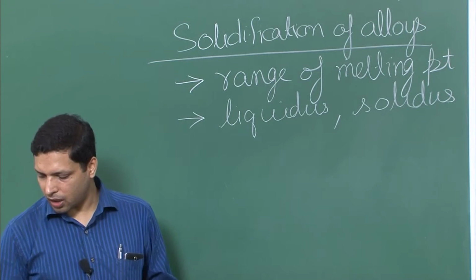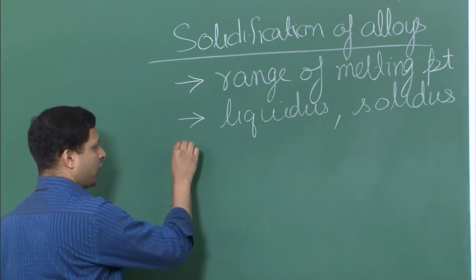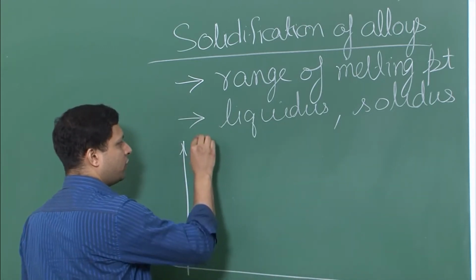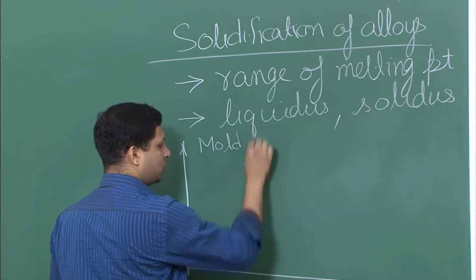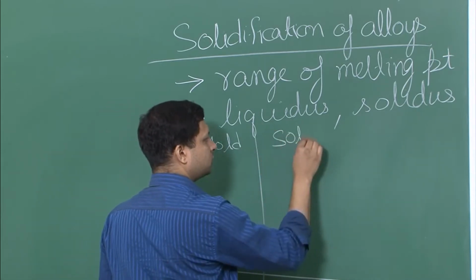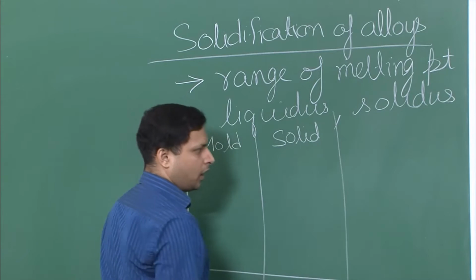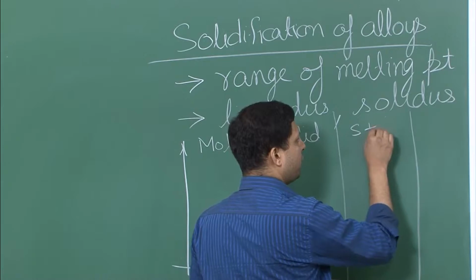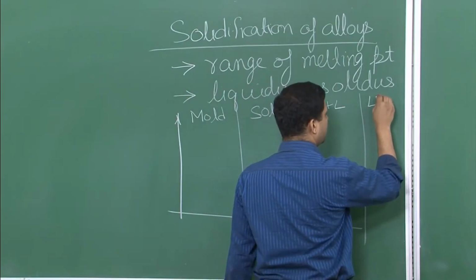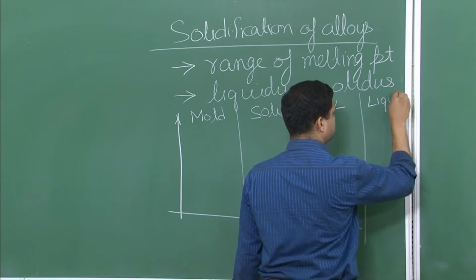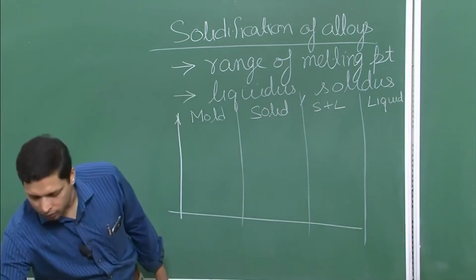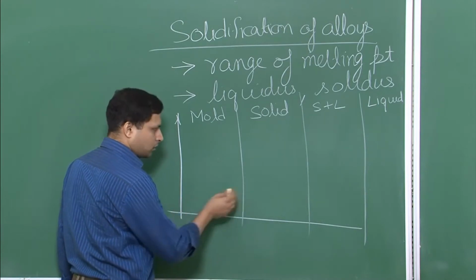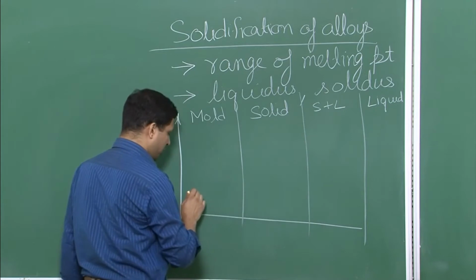So again, first start with how the temperature profile would look like. Now here there will be a difference. So far we were talking only about mold, solid, and then used to come liquid, but here we will have another phase where we have both solid and liquid, and then comes the liquid. So the temperature change, even if you are talking about these 4 layers, the temperature profile would look like this.